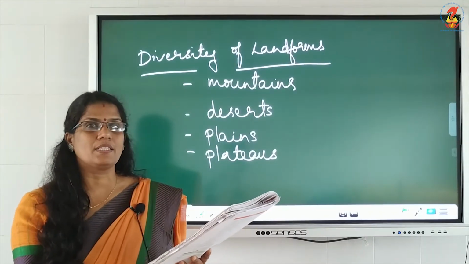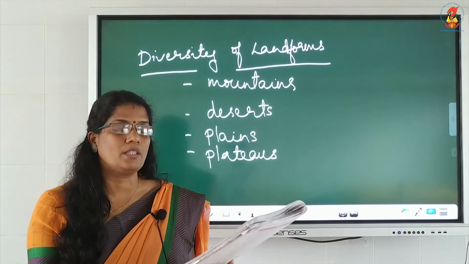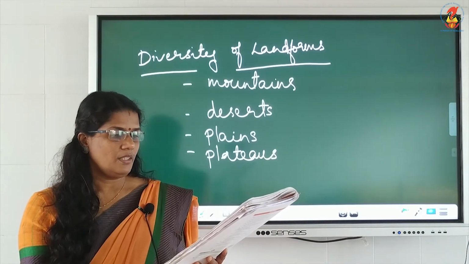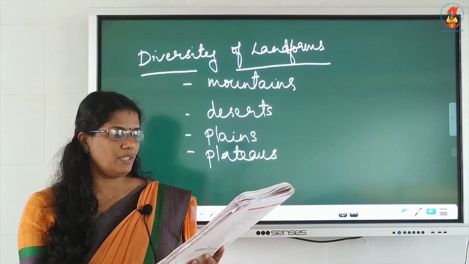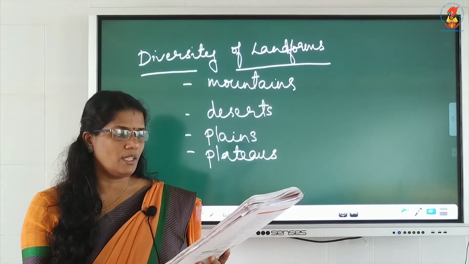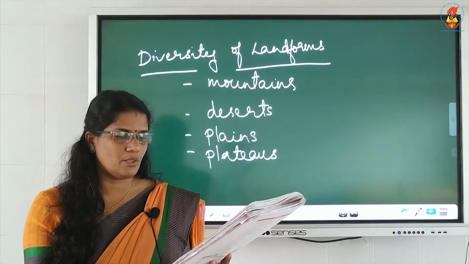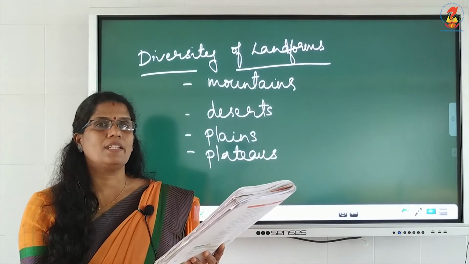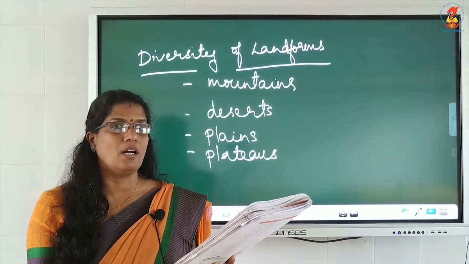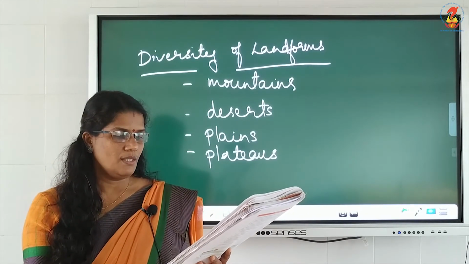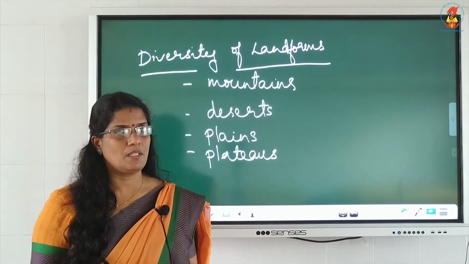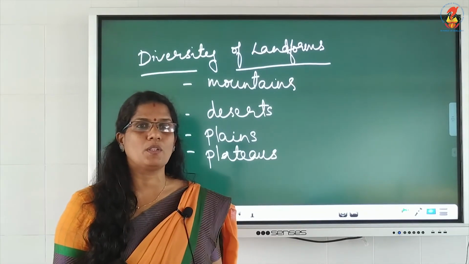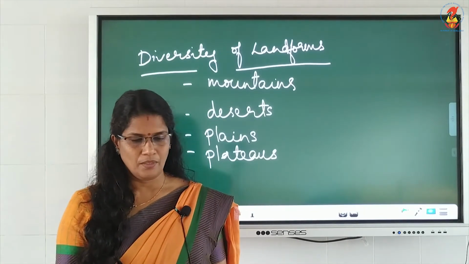The Tropic of Cancer, 23.5 degree north, is almost halfway through the country. Underline. Then from south to north, mainland of India extends from 8 degree 4 north and 37 degree 6 north latitudes. From west to east, India extends between 68 degree 7 east and 97 degree 25 east longitudes. This much you have to underline for the locational settings of India. So, one thing you have to remember is Tropic of Cancer is an important parallel passing through India.